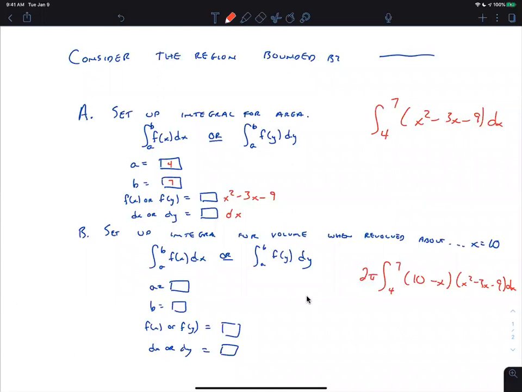Down here, same thing. The only thing you have to watch is that the 2 pi needs to go in there. I actually put a warning message about that: make sure you put pi or 2 pi in this answer and use parentheses the correct way. So you put the 2 pi, you put 10 minus x, you put x squared minus 3x minus 9, and you just make sure it's grouped right, and then you put dx here. And that's it. This is just like an equation editor, like what you're doing on integrals. I think that's an easy way for you guys to type it into WebAssign. I hope. I'm not trying to make it hard.